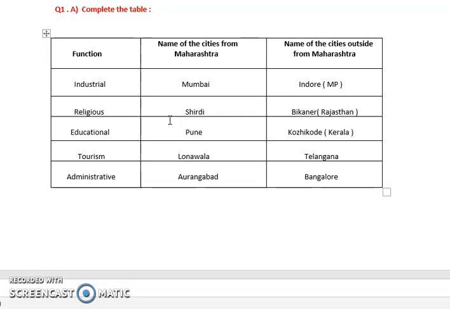Next is the educational part. In Maharashtra, Pune is one of the most famous educational cities, and outside Maharashtra, Kozhikode in Kerala is one of the most famous places for education. Next we have tourism.